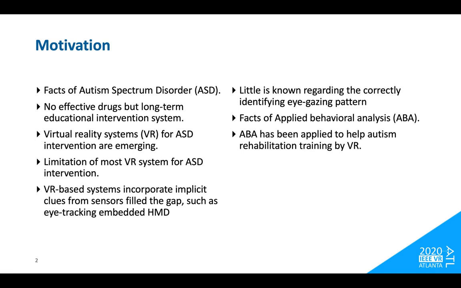Virtual reality systems for ASD intervention are emerging. There are limitations: most VR systems used for the treatment of ASD have adopted implicit user feedback as the main evaluation method, which lacks adaptability. VR-based systems incorporating implicit clues from sensors, such as eye tracking embedded in the HMD, fill the gap. However, little is known regarding correctly identifying eye gaze patterns.